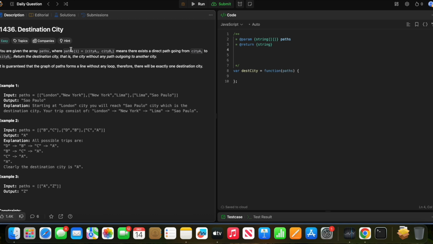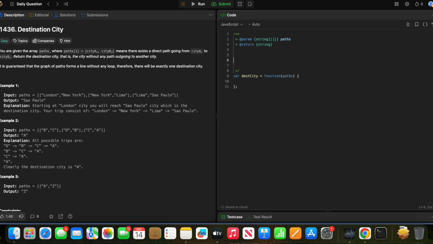You are given the array paths where paths[i] equals cityA_i, cityB_i. It means there exists a direct path going from city A to city B. Okay, there exists London to New York. Return the destination city, that is the city without any path going to another city. It is guaranteed that the graph of paths forms a line without any loop, therefore there will be exactly one destination city.